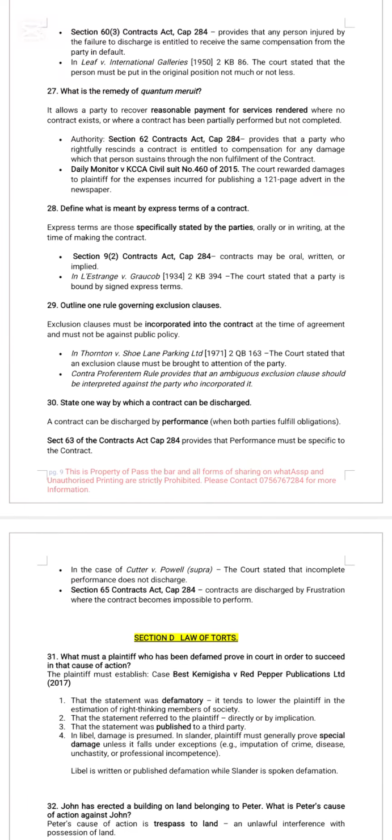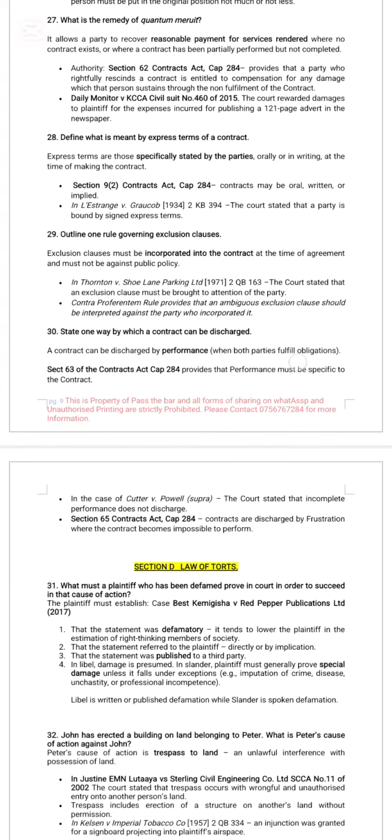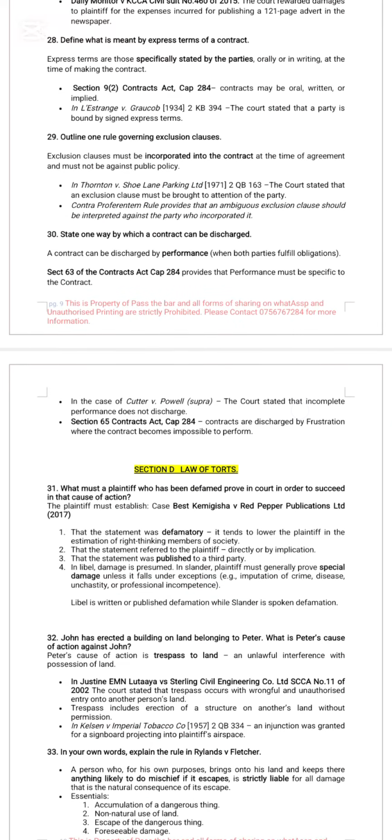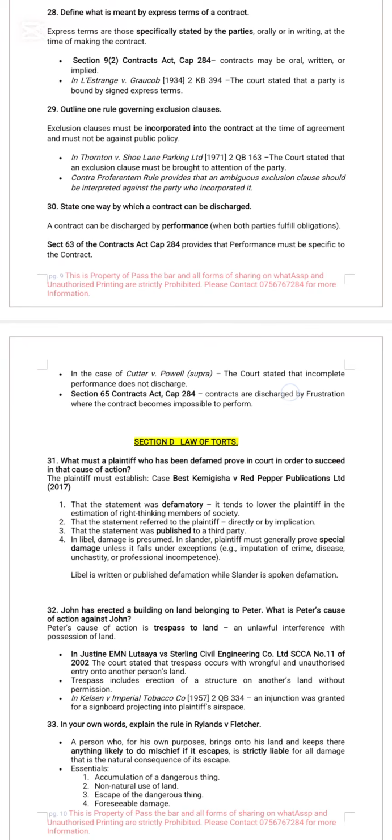Define what is meant by express terms of a contract. Section 9, subsection 2 of the Contracts Act: contracts may be oral, written, or implied. Look at the decision in L'Estrange versus Graucob, that a party is bound by his signature.